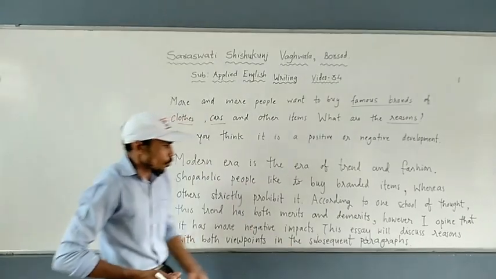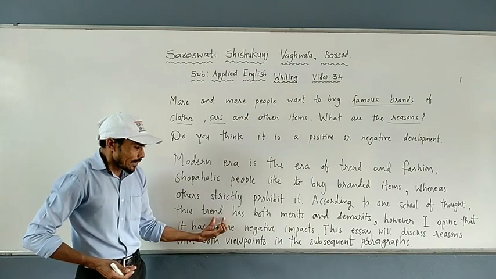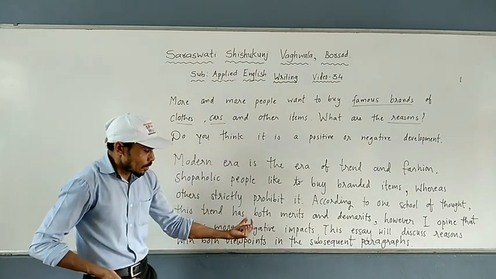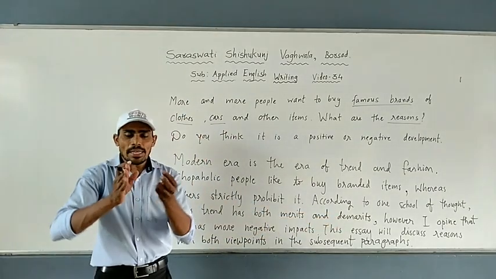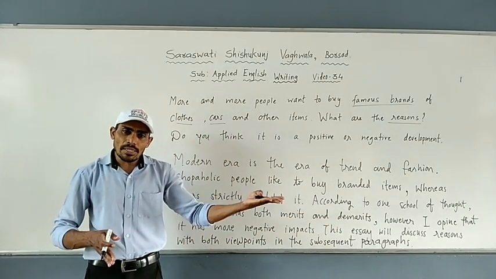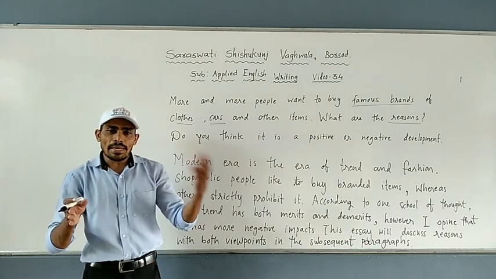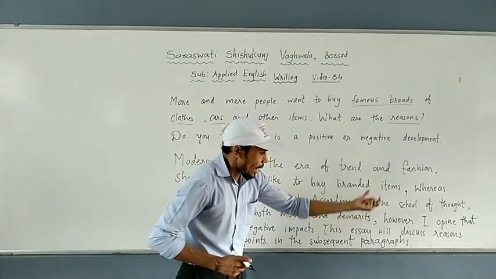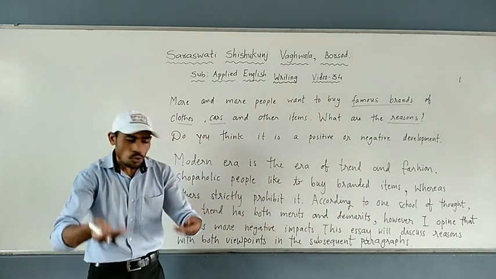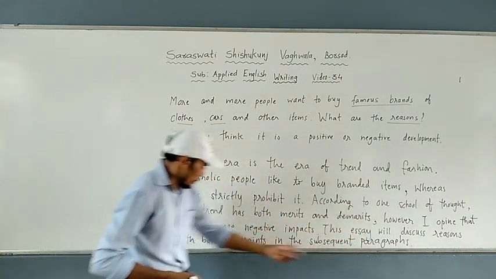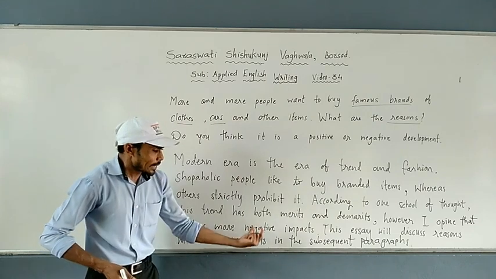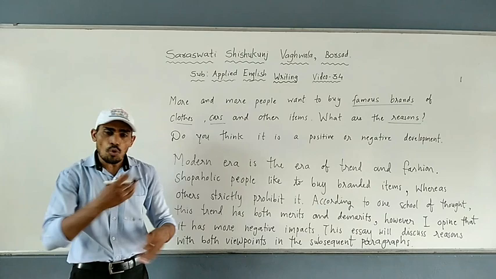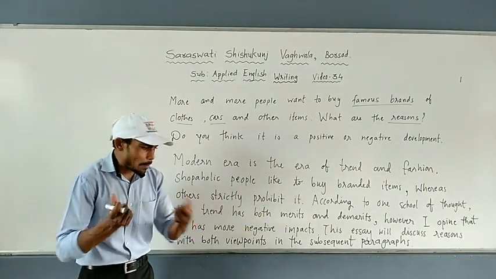According to one school of thought, this trend of buying branded products has both merits and demerits. Means it has advantages and disadvantages, positive and negative, both sides. However, I opine, that means I give my opinion, I opine that it has more negative impacts. It has less positive, but it has more negative impacts on people.